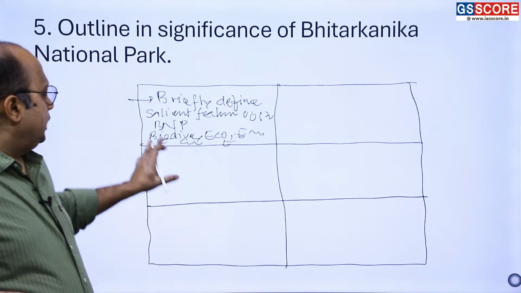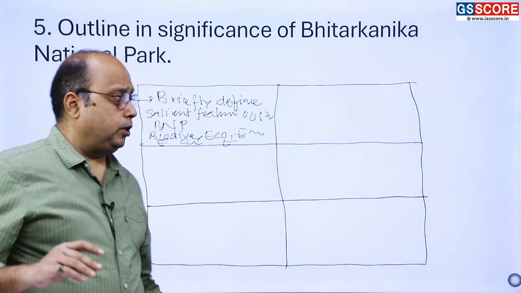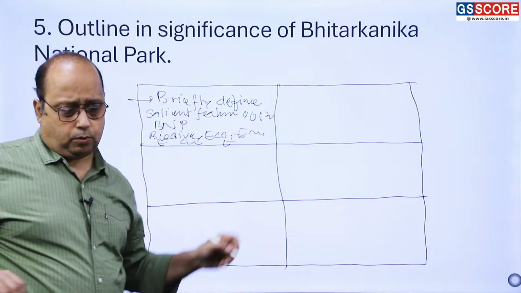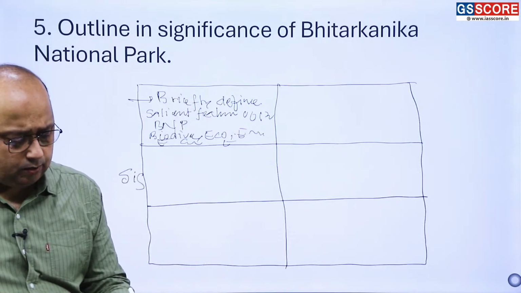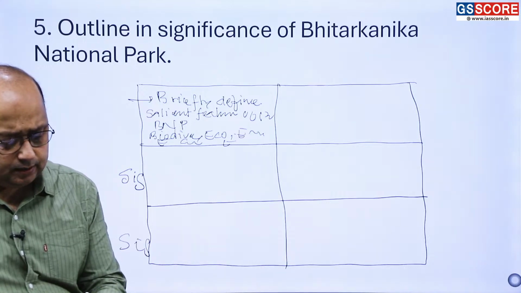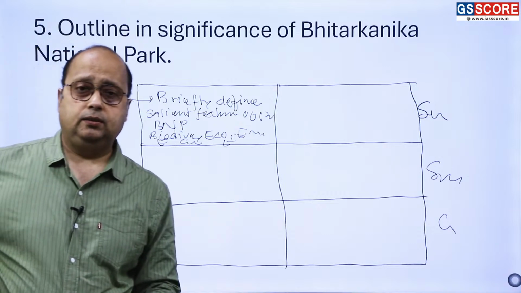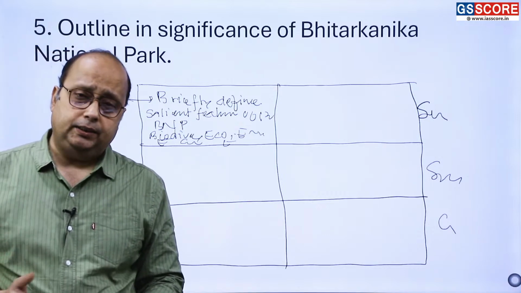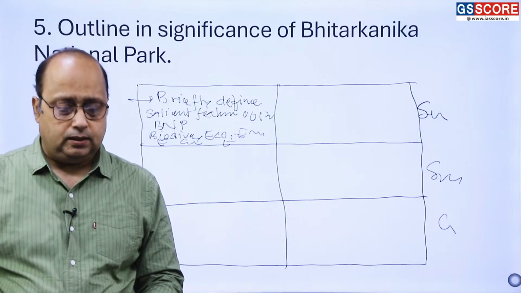You just have to highlight everything you're writing in detail here, because everywhere you have to discuss significance, right? All sides you have to write significance. So no sense writing challenges, conservation efforts. No point, you will not score if you write other than the significance.